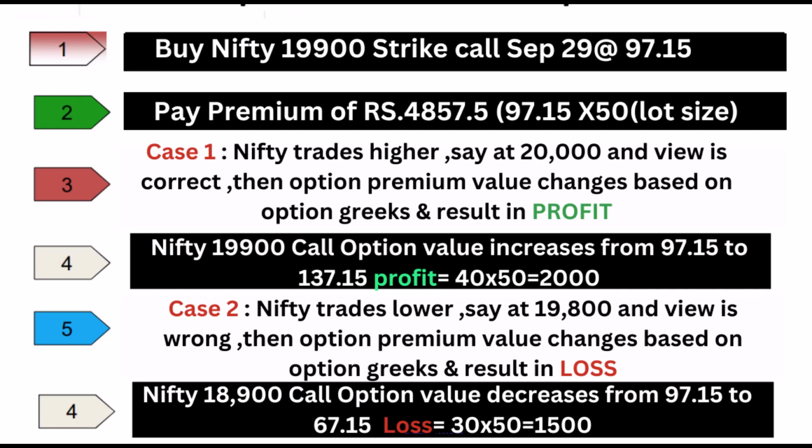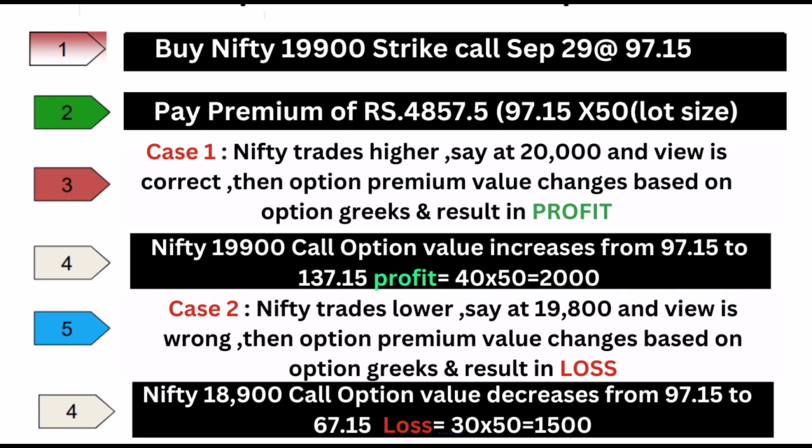In case 1, if Nifty trades higher, let's say at 20,000, and your view is correct, the option premium changes based on options Greeks, resulting in a profit. The Nifty 19,900 call option value increases from Rs 97.15 to Rs 137.15. Your profit would be Rs 40 by 50, totaling Rs 2,000.